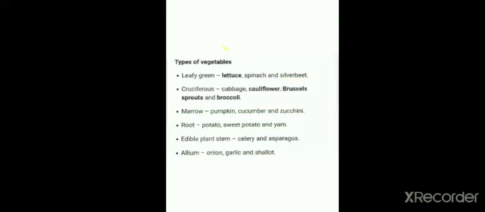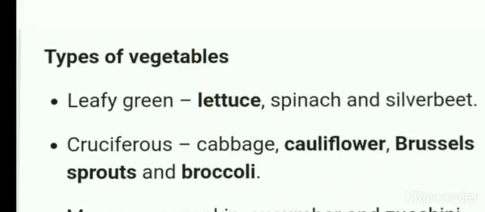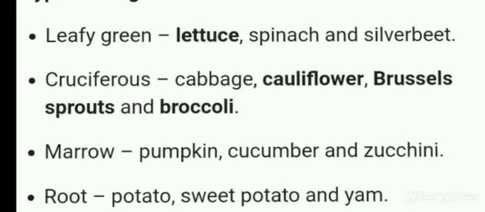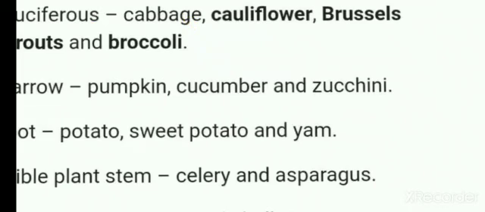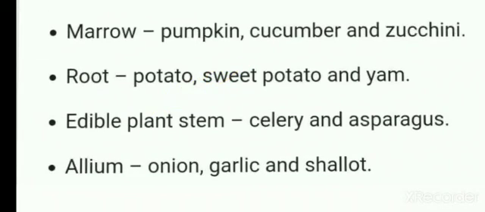Here are the examples for different types of vegetables. Leafy green, lettuce, spinach, and silver beet are the examples for leafy green vegetables. And cabbage, cauliflower, Brussels sprouts, and broccoli are the examples for cruciferous vegetables. And pumpkin, cucumber, zucchini are examples for vegetables.